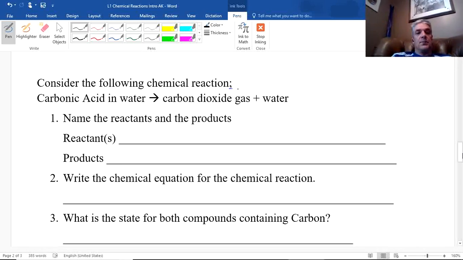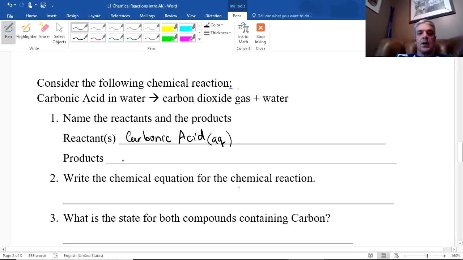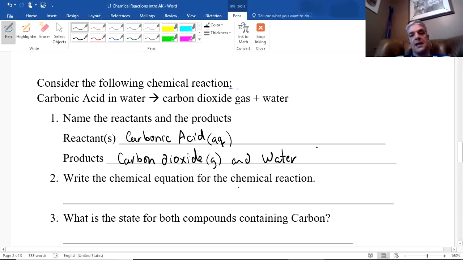So this is going to be carbonic acid in water combine produces carbon dioxide plus water. Okay, so the reactants are carbonic acid, and it is aqueous because it's in water. Okay, and then the products are carbon dioxide. You could write, if you want to write the symbols, you can. I'm not going to mark you wrong. And water. And again, you could write the symbols for that as well, which is, of course, a liquid. Water is going to be a liquid. We don't even have to state it, but we probably should.